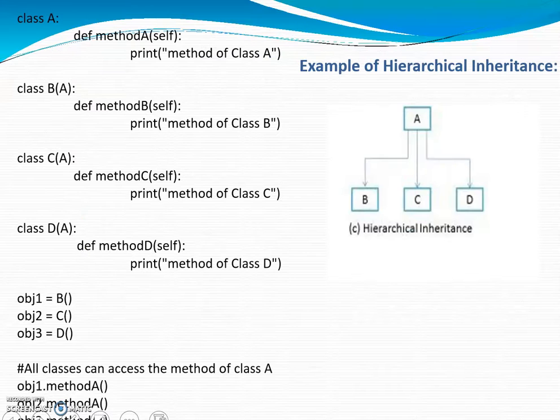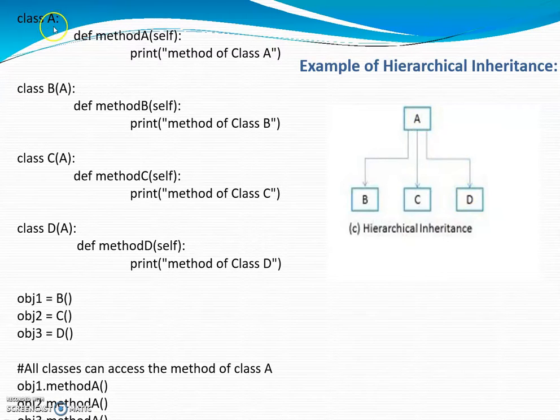Next, we will see hierarchical inheritance. Hierarchical inheritance is the inheritance in which one class is inherited by many subclasses. So here class A is inherited by many subclasses. Here the subclasses of class A are B, C and D. Means all these B, C, D classes possess the properties of class A.